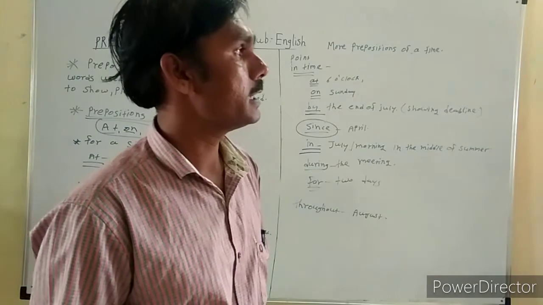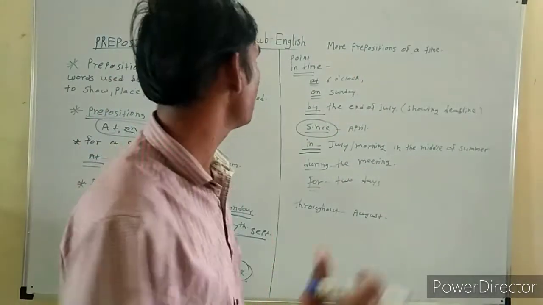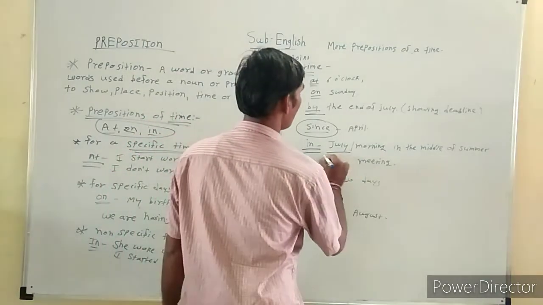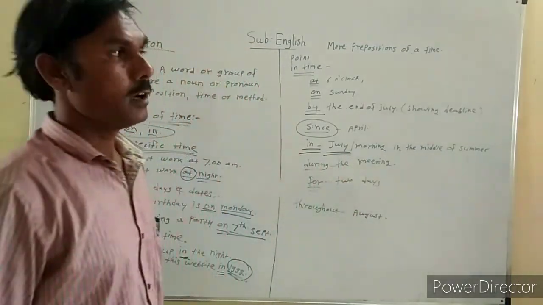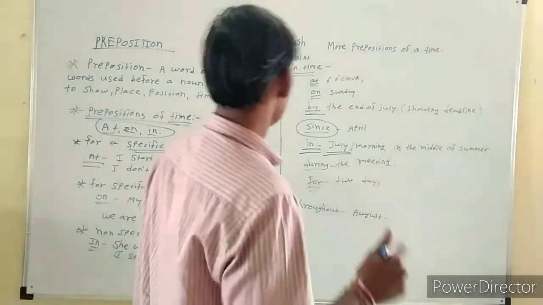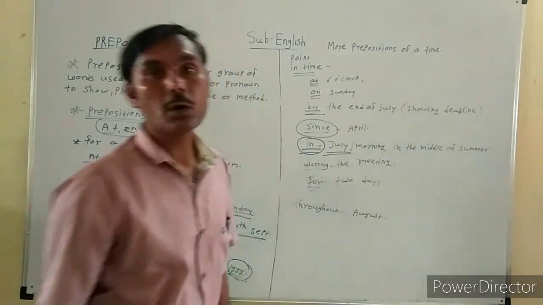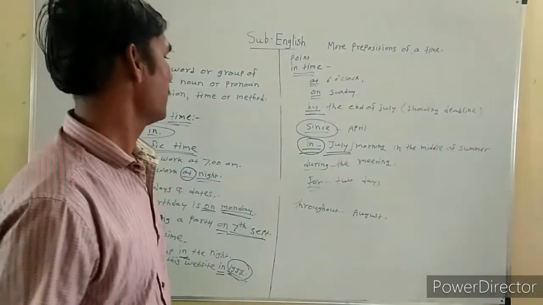He was present for the seminar in the month of July, or he was standing for the elections in the month of September.